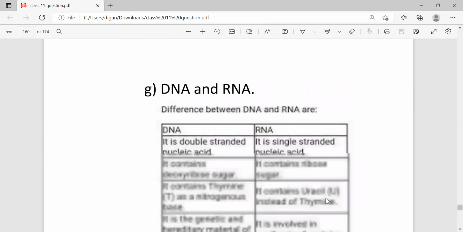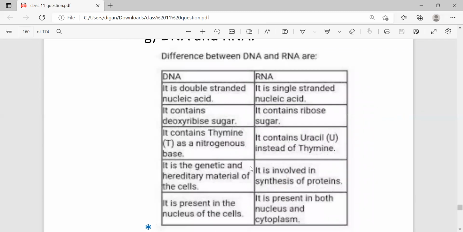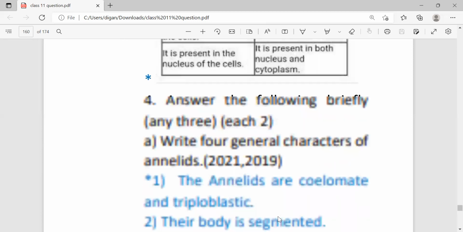Next, DNA and RNA, and these are the differences between DNA and RNA. DNA is a double stranded nucleic acid, RNA is a single stranded nucleic acid. DNA contains deoxyribose sugar, RNA contains ribose sugar. Sorry, here is a spelling mistake, RIBO. This is not I, this should be O. So when you write, please correct it. DNA contains thymine as a nitrogenous base, whereas RNA contains uracil. DNA is the genetic and hereditary material of the cell. RNA is involved in the synthesis of protein. DNA is present in the nucleus of the cell, whereas RNA is present in both the nucleus and the cytoplasm.